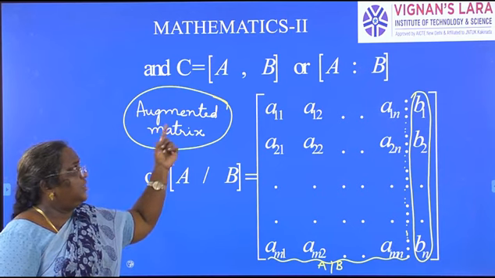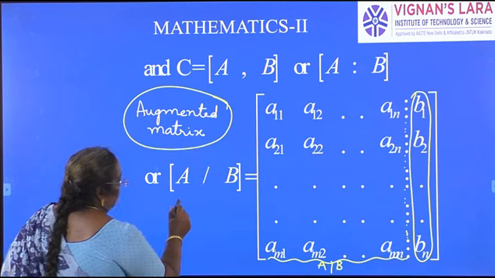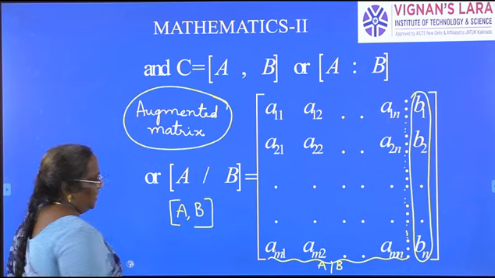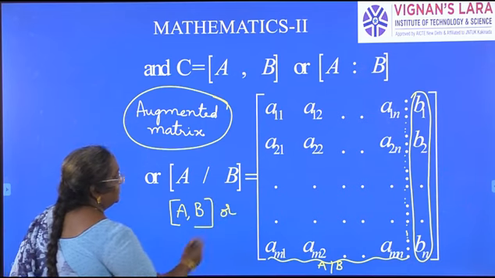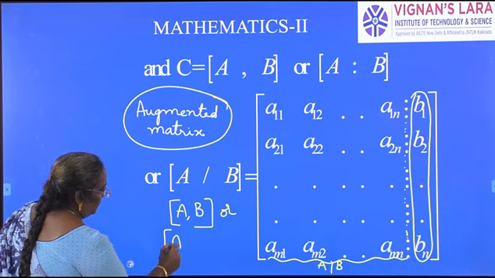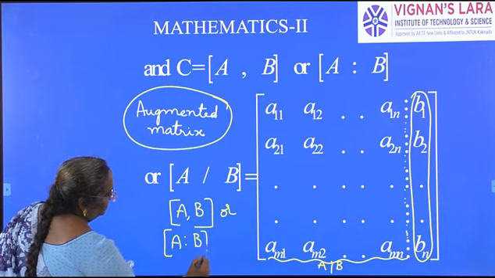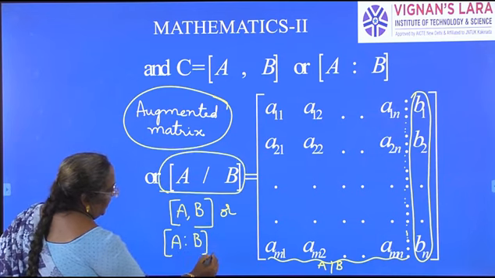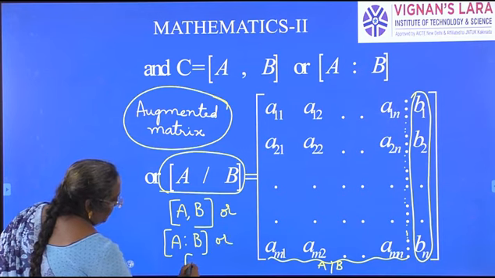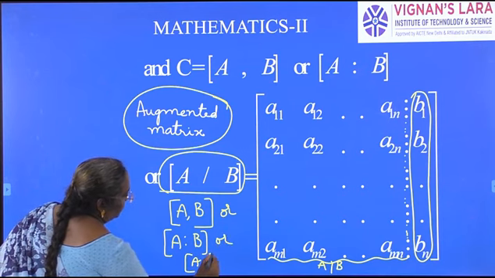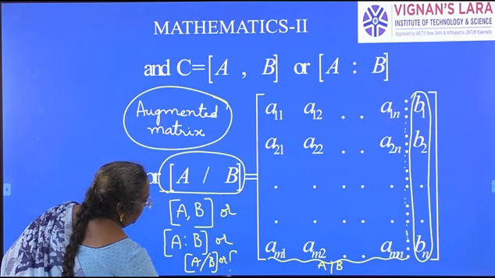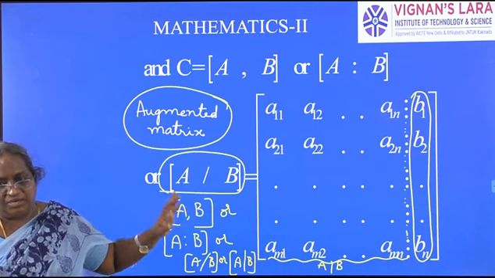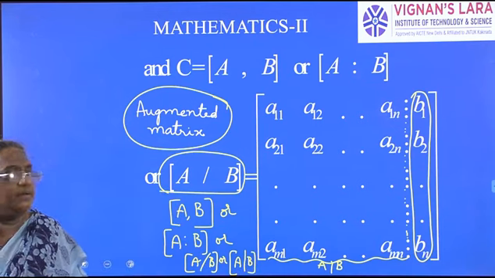And we denote it in these ways. We can write it as capital A separated by comma B, or you can write it as capital A colon B, or even you can write it as capital A slash B, or some of the textbooks use a line like this. You can use these many notations to represent the augmented matrix.